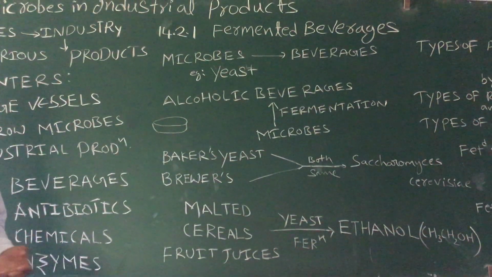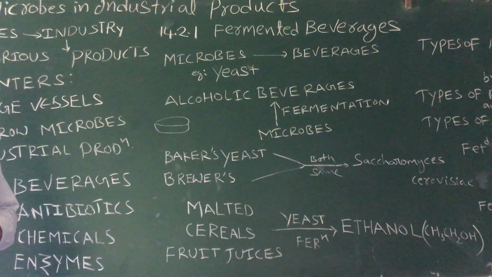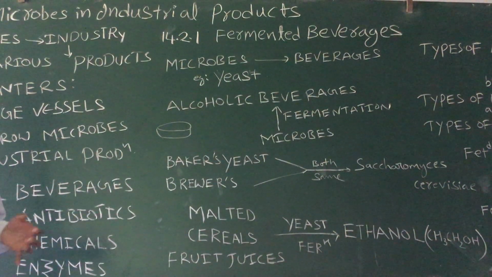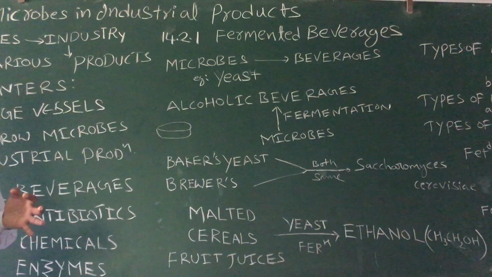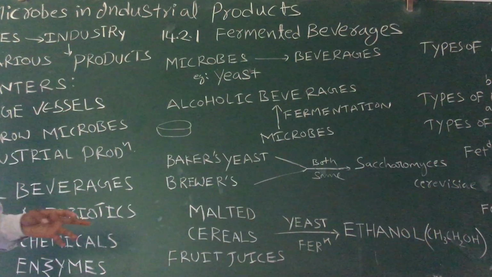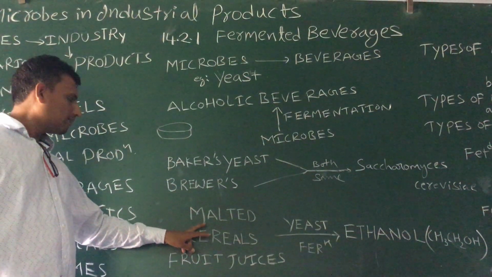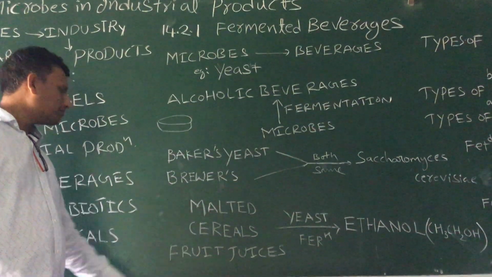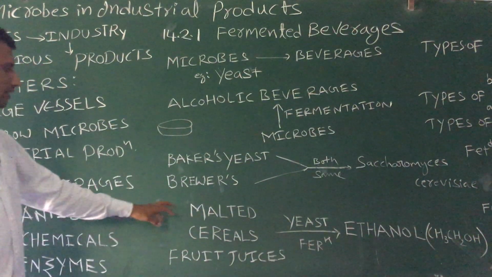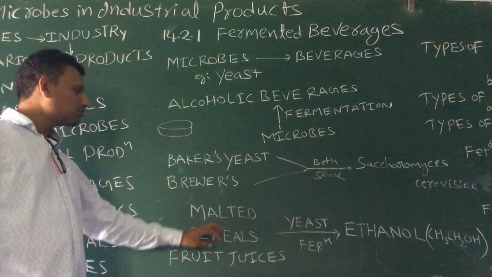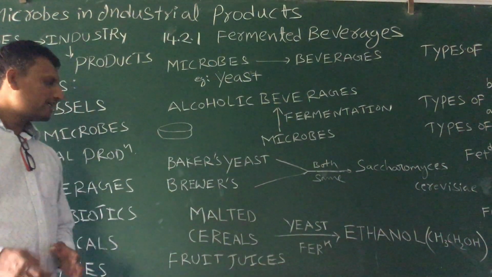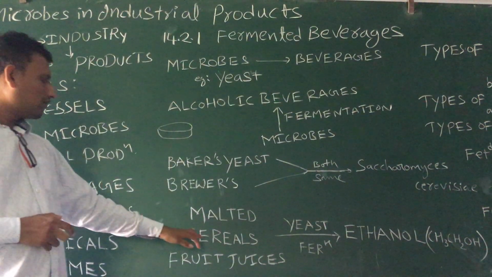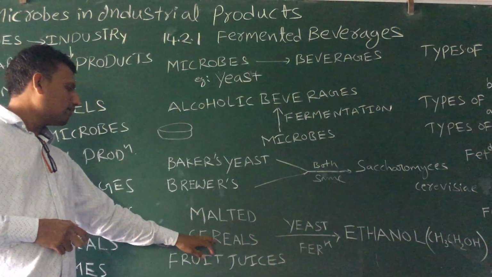You know cereals? What are cereals? Food grains, for example rice, corn, maize come under cereals. So malted cereals, what are malted cereals? Malted cereals are germinated cereals.